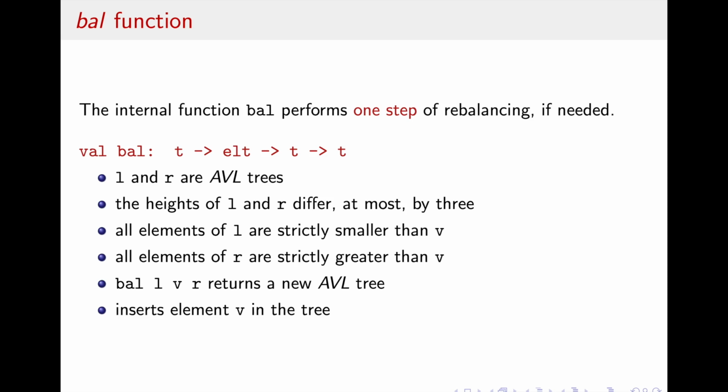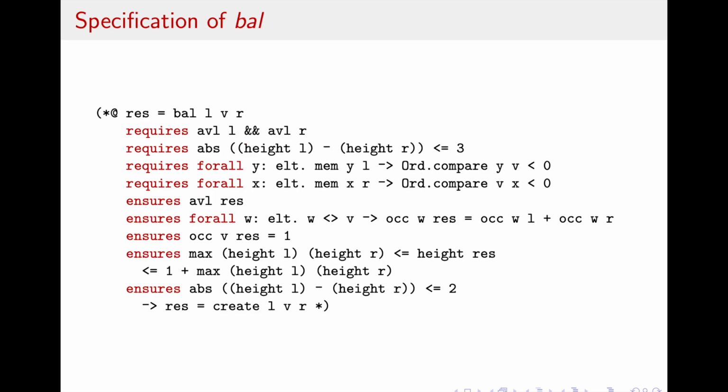We'll now show the specification of this function, written in a Gospel comment. And, as you can see, it is not much different from the affirmations made in the slide before. Here, we introduce 4 preconditions using the requires keyword, where we say that l and r must be AVL trees, that their heights must differ by no more than 3, that all the elements of l must be strictly smaller than v, and all the elements of r must be strictly greater than v.